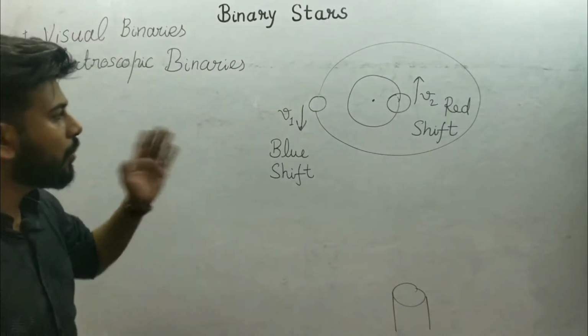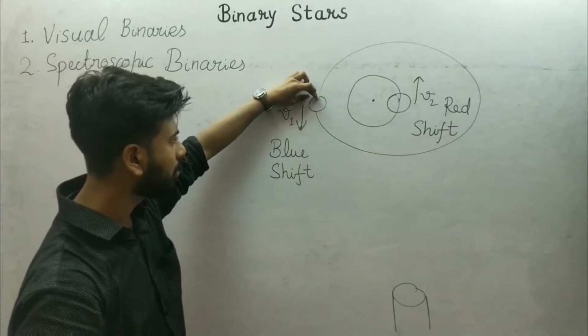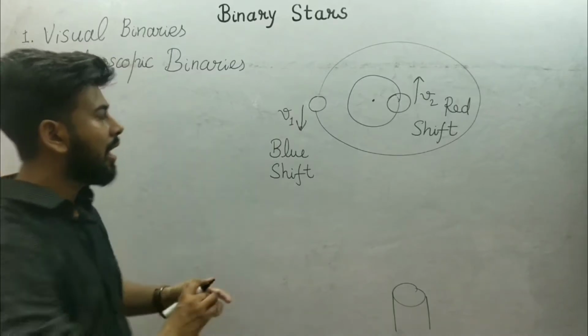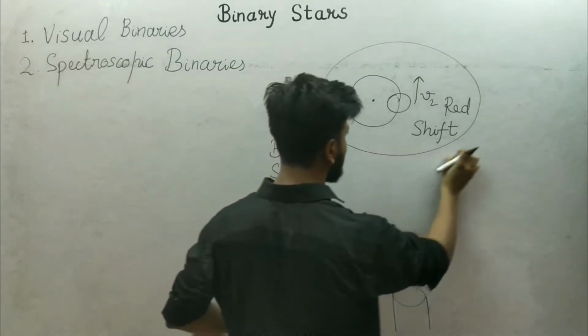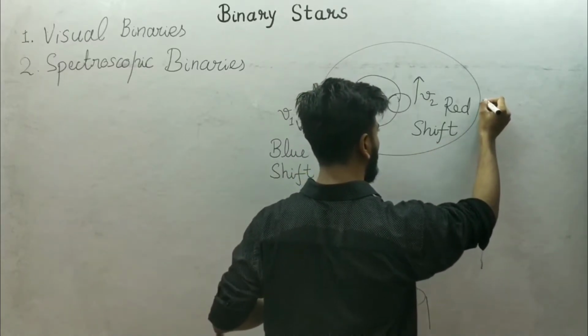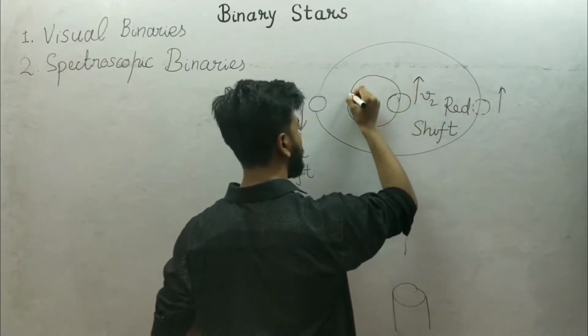So we know that this star is coming towards us because it shows the blue shift, and after some time the same star is going away from us and the other star is coming towards us.